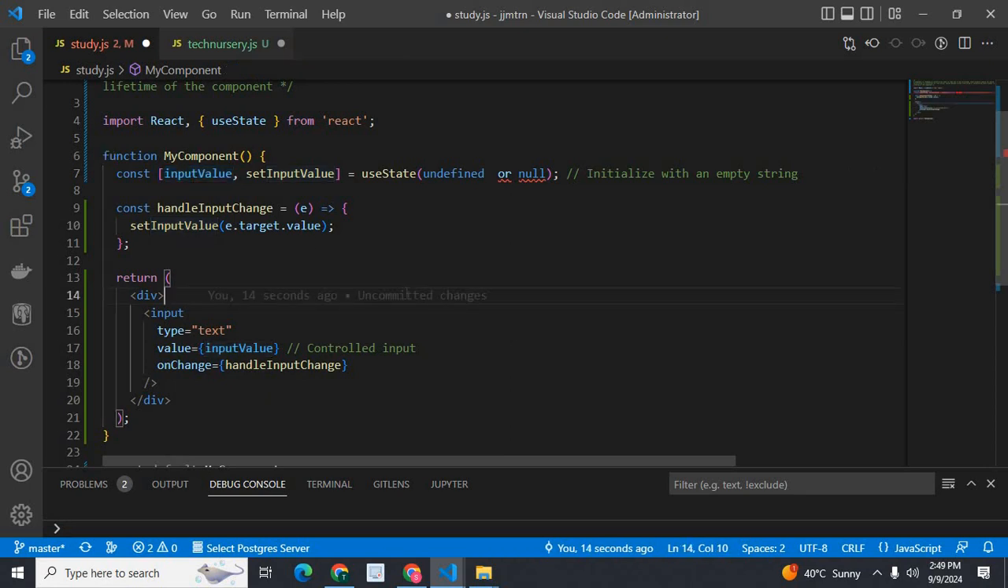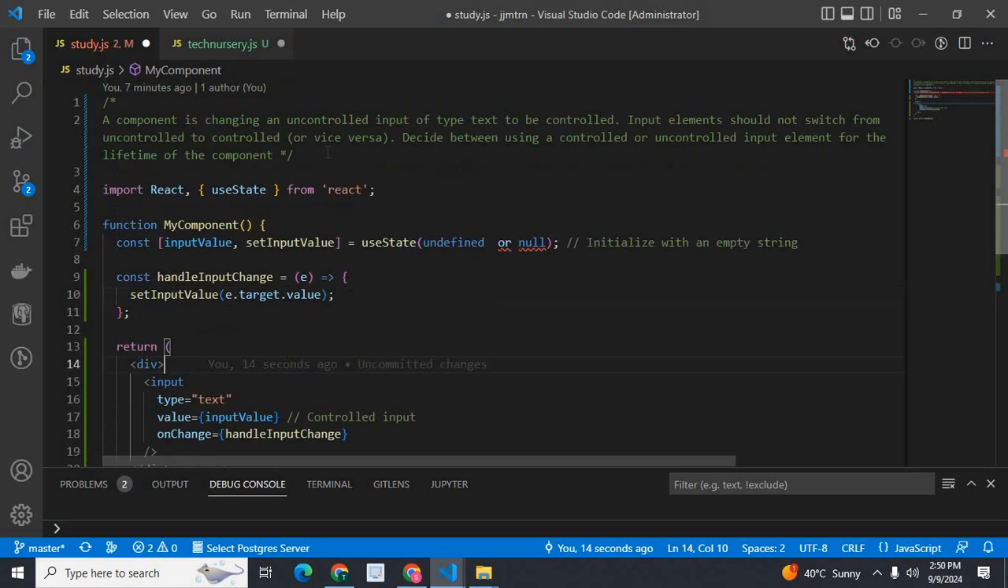In that case, the state switches from an undefined or null value to a string value. The string is tech nursery in this case. From null or undefined to the string tech nursery, this will happen. That's why we got this message: input elements should not switch from uncontrolled to controlled or vice versa. Or it can be in the opposite direction also.